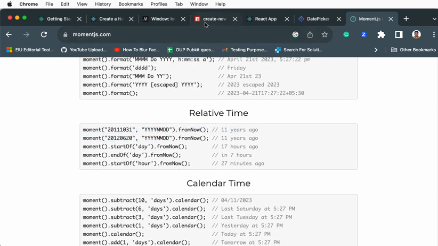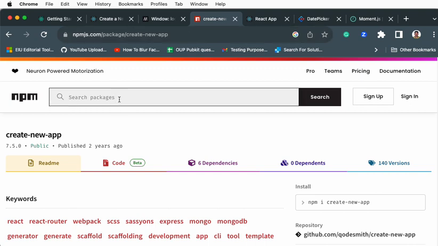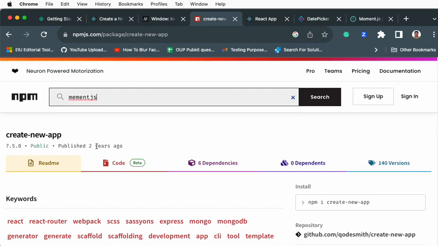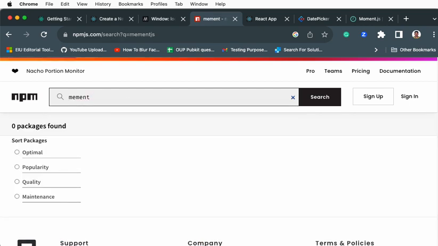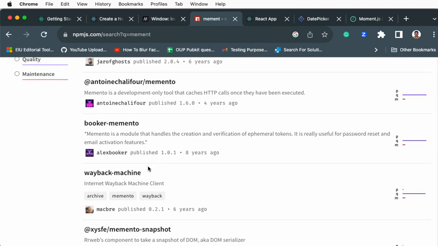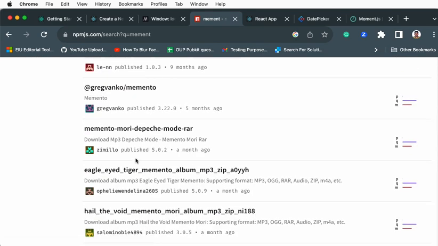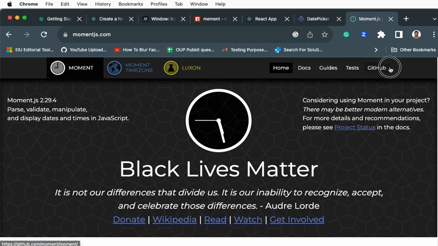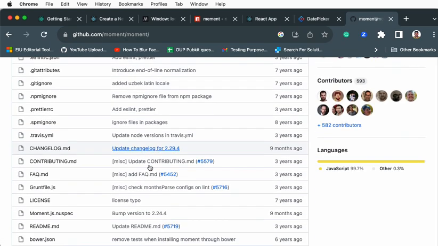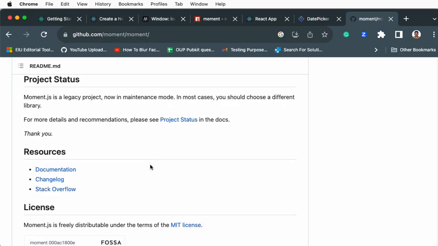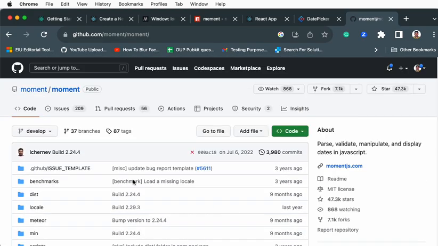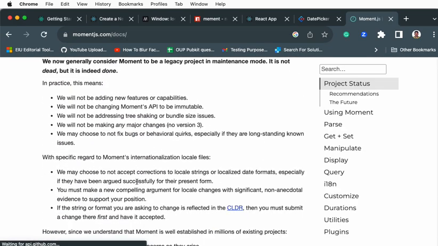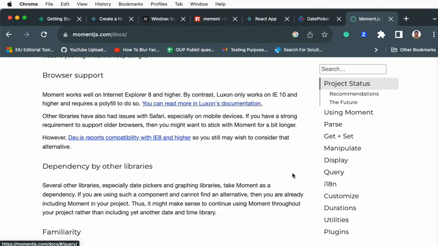So how can we install it? Go to the npm website and search for moment js. Sometimes when you search, you may get some confusion because there are many similar packages. You can even go here and click the GitHub, where you can see very clean instructions on how to install this particular library. I can't see it, that's strange. Click documentation. Here, do you see something called install?